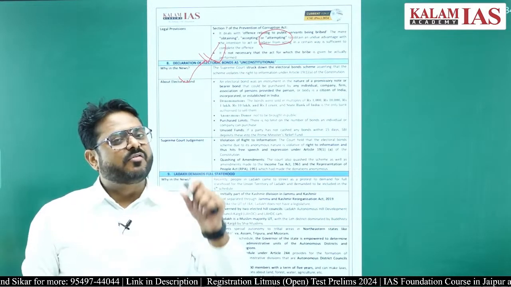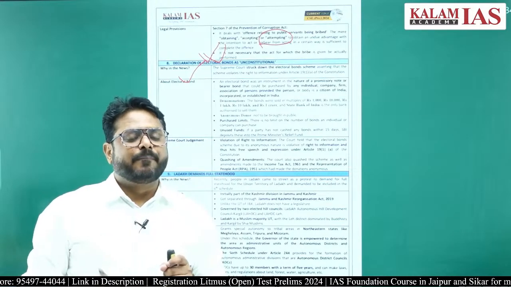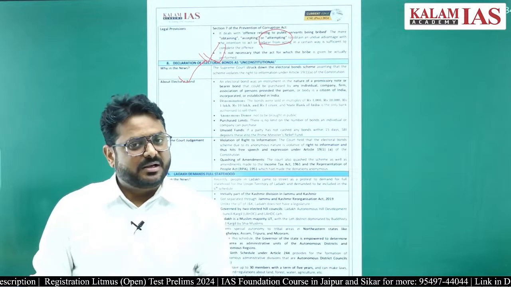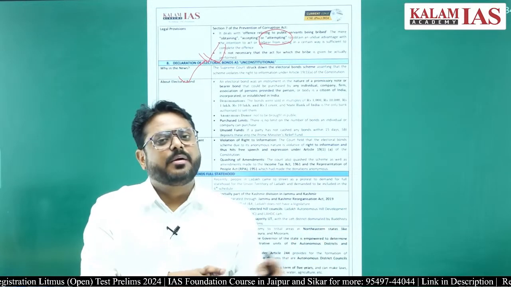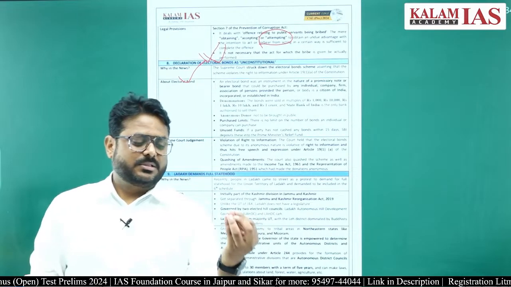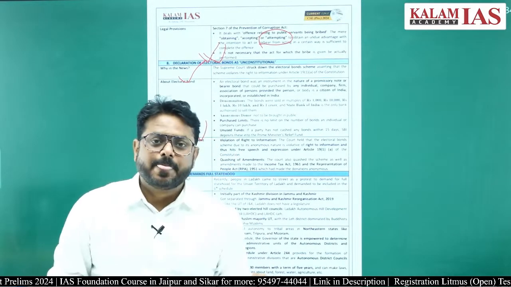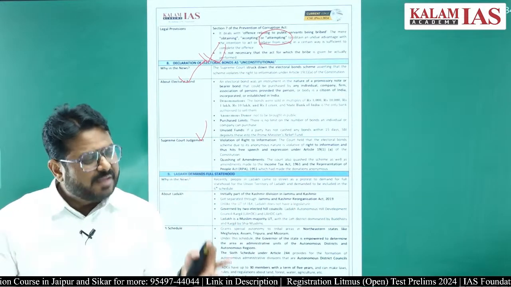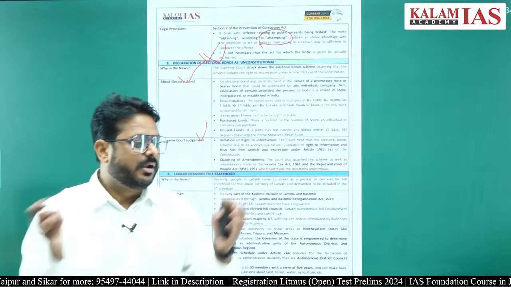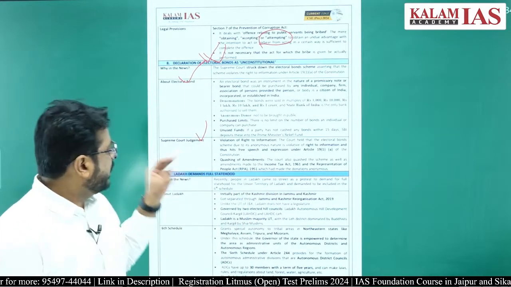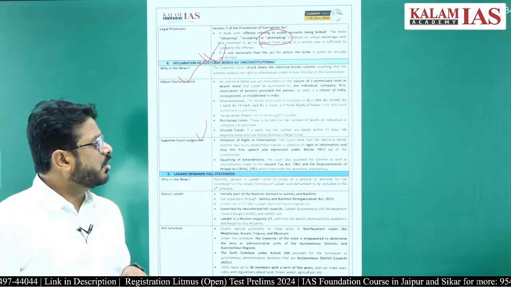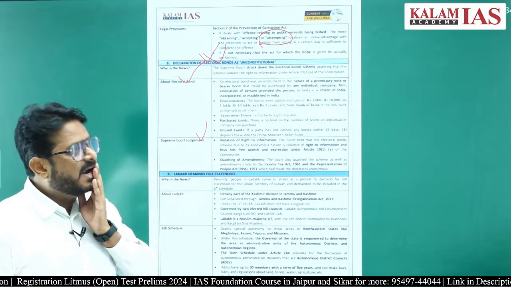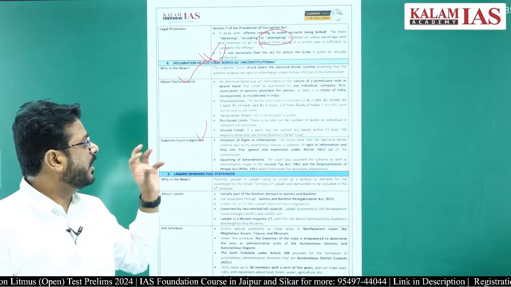Within 15 days of receiving that bond, the political party would submit it to the State Bank of India, and the SBI would transfer that electoral bond money into the political party's dedicated account opened for electoral funds. So that was the electoral bond. It could be purchased in denominations of rupees 1000, 10,000, 1 lakh, 10 lakh, 1 crore, and it could be purchased only through the State Bank of India.